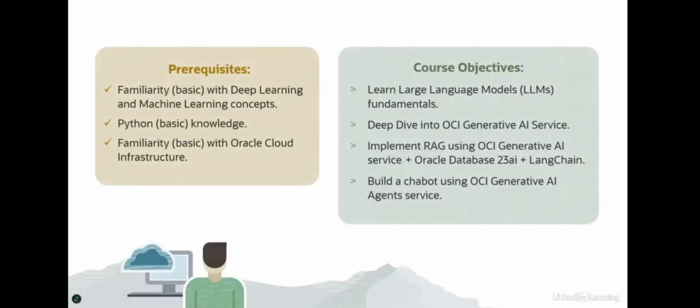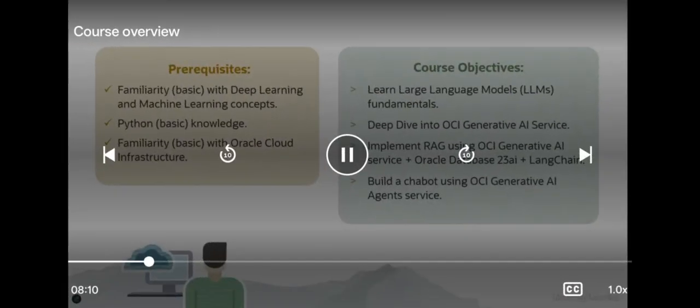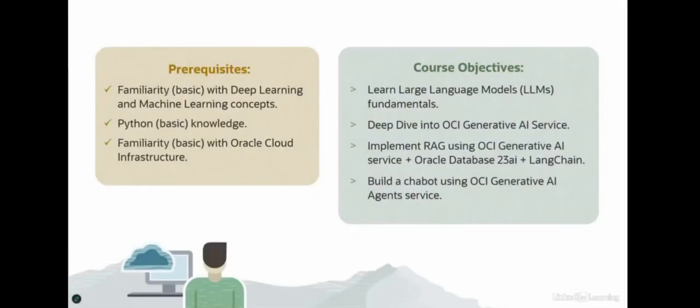There are four course objectives. So we want you to learn about large language models and the fundamentals of large language models. We will deep dive into OCI generative AI service. Then we'll build a RAG system using OCI Gen AI service plus Oracle Database 23 AI with capabilities around AI vector search and using an open source orchestration framework like LangChain. And finally, we'll see how you can build a chatbot using OCI generative AI agent service. So those are the core objectives for this course.